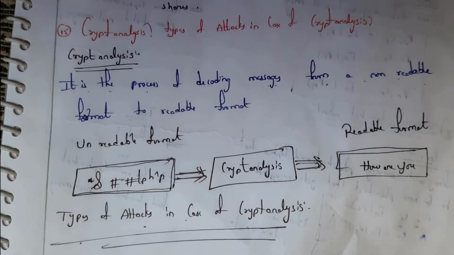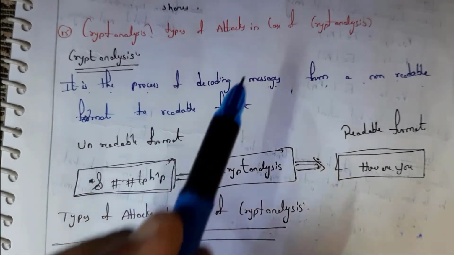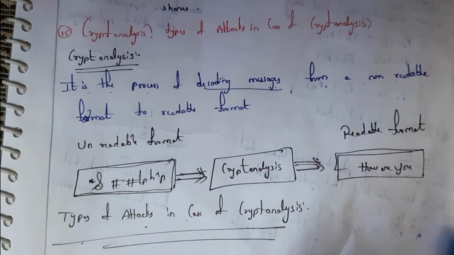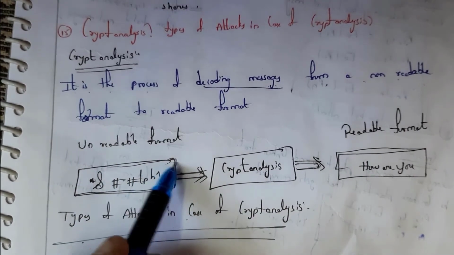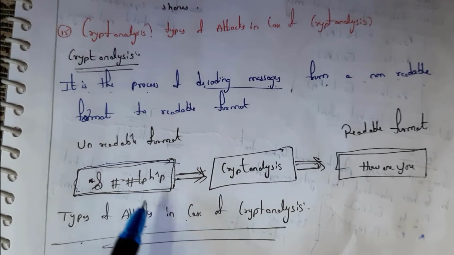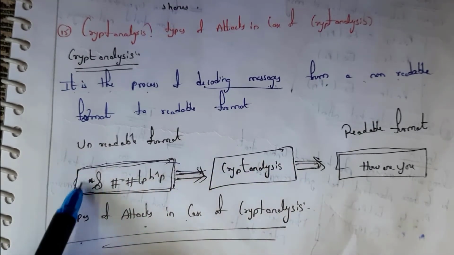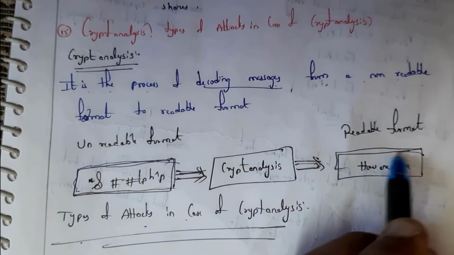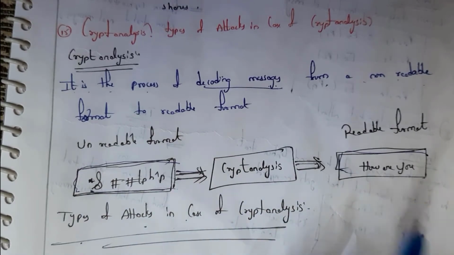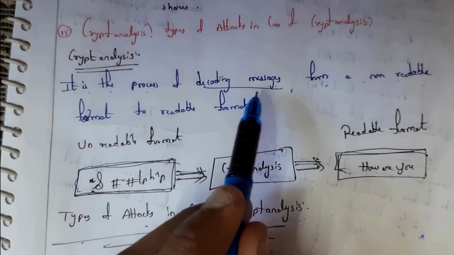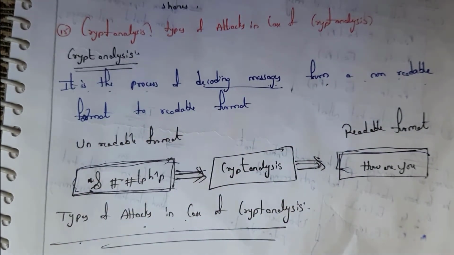Let's start our video. First one, what is cryptanalysis? Cryptanalysis is a process of decoding a message from non-readable format to readable format. For example, there is a message which is in non-readable format. By using cryptanalysis, we can convert the non-readable message into a readable message. After converting this, our text looks like this: the process of decoding a message from non-readable format to readable format is known as cryptanalysis.